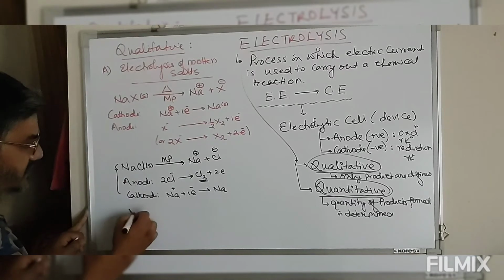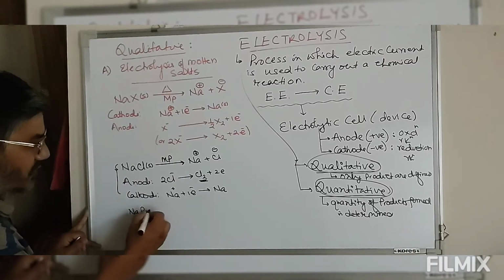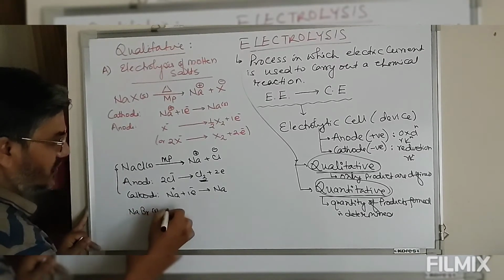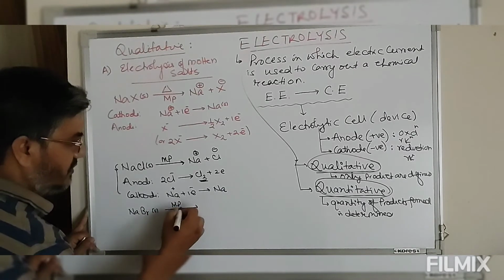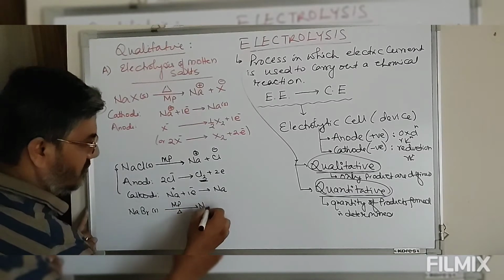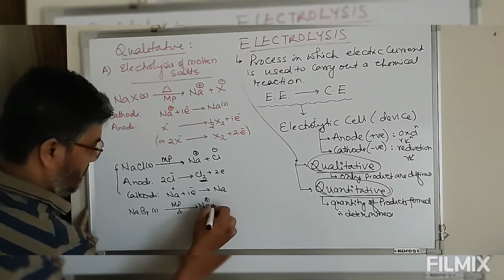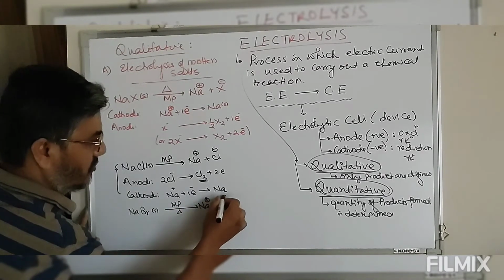Similarly, look at this. We take sodium bromide solid, heating at its melting point, we have Na+ plus Br-.